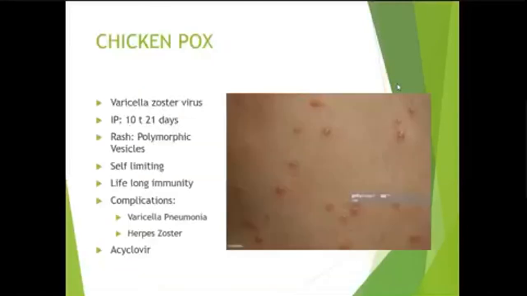So to summarize all the viral infections. First, we studied chickenpox. Chickenpox is caused by varicella zoster virus. Incubation period is 10 to 21 days. Rash is polymorphic vesicles. It is self-limiting. Once the patient is infected, the patient will have lifelong immunity. The complications are very important: varicella pneumonia, and herpes zoster later in life. Treatment is acyclovir in selected cases. You can see the polymorphic lesions: macules, papules, and vesicles.